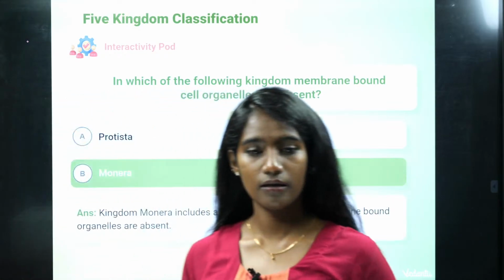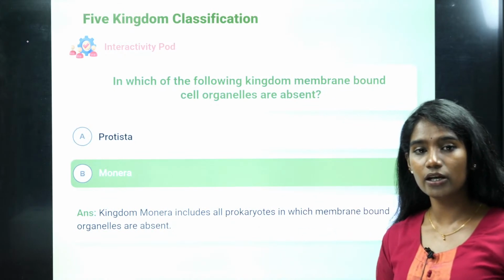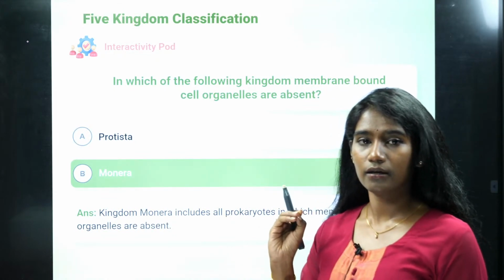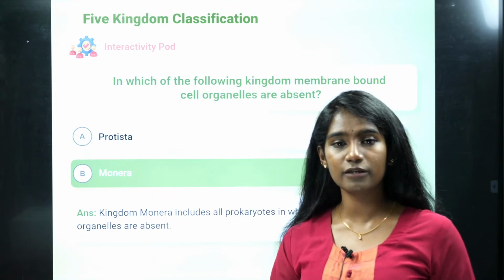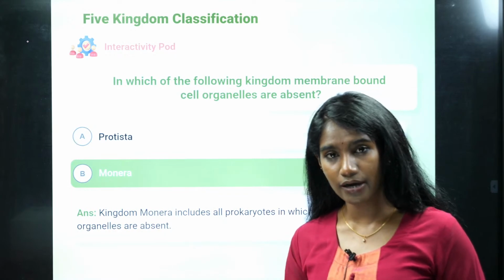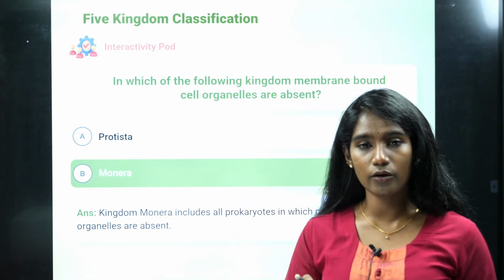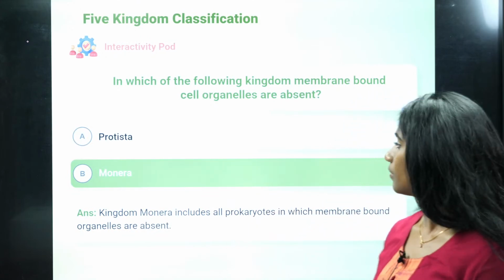It is Monera. Monera has unicellular prokaryotic cells, the organisms which are made up of a unicellular prokaryotic cell, whereas Protista has those organisms whose body is made up of a single cell only, but a eukaryotic cell.